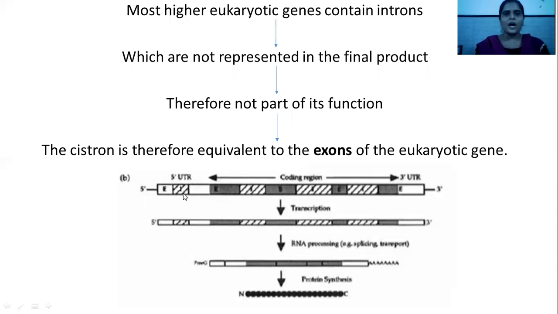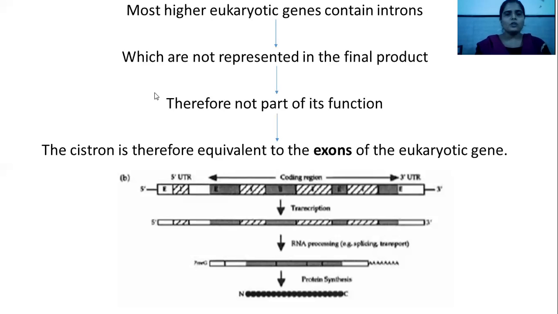But in the case of higher eukaryotes, the gene contains introns. That is, a complete gene is interrupted by non-coding sequences, which are removed during post-transcriptional modification. That is, they are spliced out, and finally the final product, that is protein, does not contain the sequence of introns. That is, cistron and gene are not the same in the case of eukaryotes. The final mRNA which codes for protein is actually the copy. The sequence of the protein is exactly similar to the mRNA sequence, and that is why that portion which directly codes for protein is called the cistron in eukaryotes.